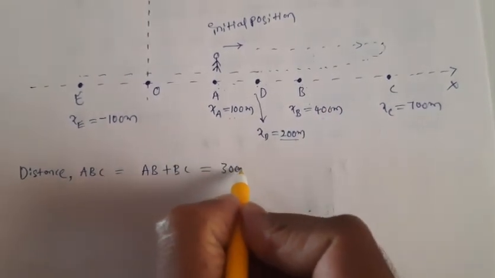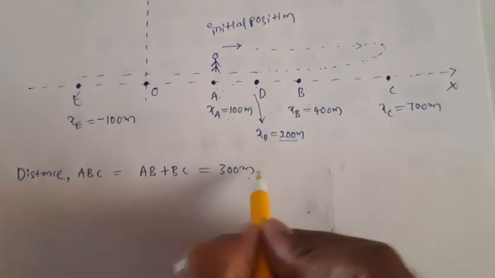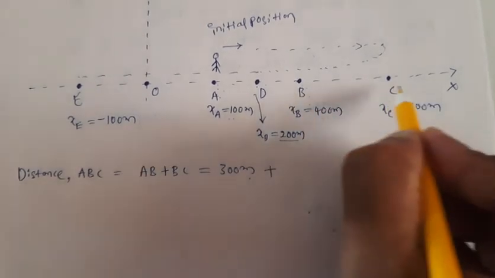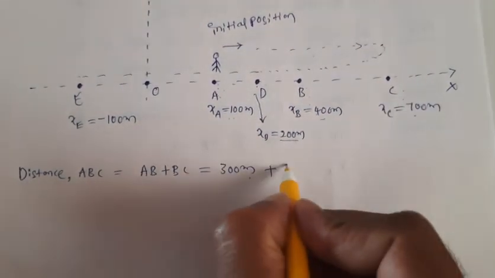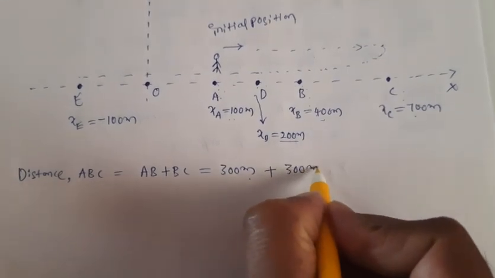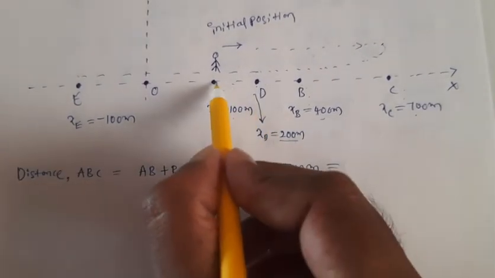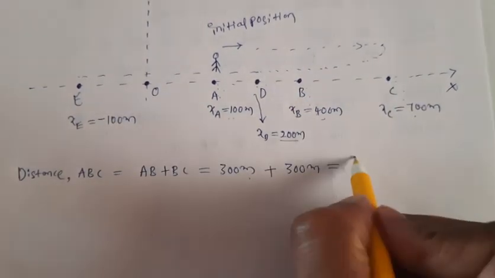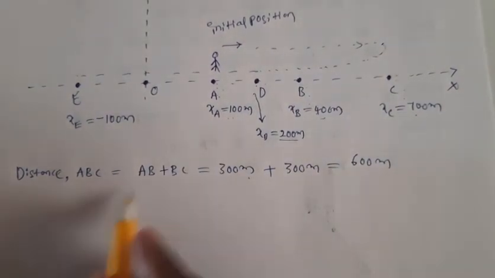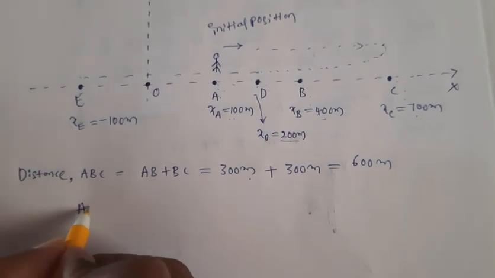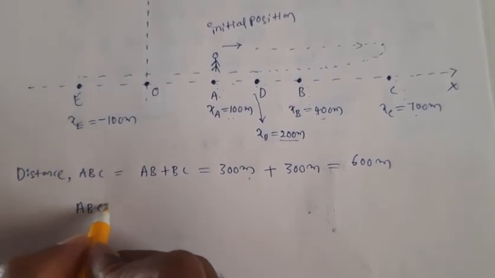So from here to here the distance is 300 meters, plus from B to C we have 400 and 700. So from here to here again how much distance is there? 300 meters. So then what is the total distance traveled by your friend from A to C? That is 600 meters.